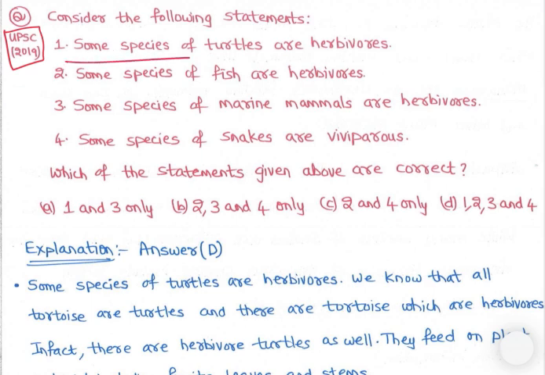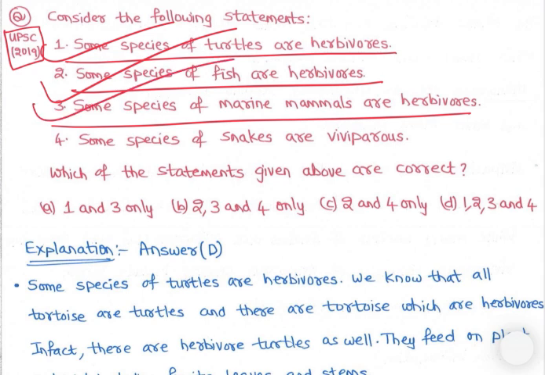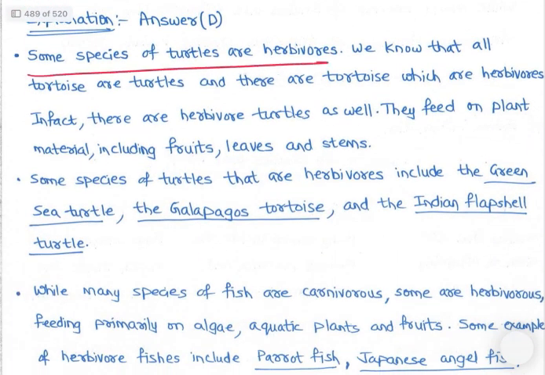Some species of turtles are herbivores, some species of fish are herbivores, some species of marine mammals are herbivores, some species of snake are viviparous. Yes. So 1, 2, 3, 4 are correct. Let's look at the options. See, some species of turtles are herbivores. We have seen turtles earlier. The relative of turtles is the tortoise. Tortoises, we know, are herbivores, right? So some species of turtles are herbivores.